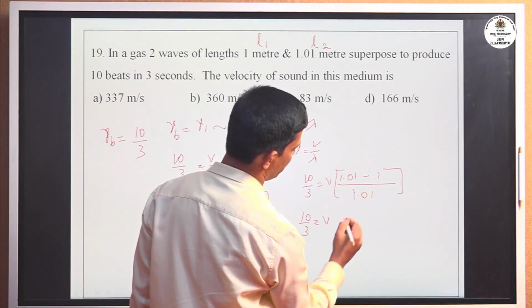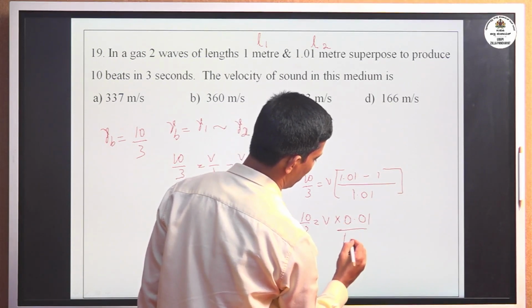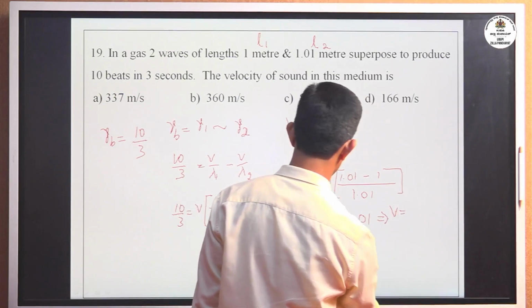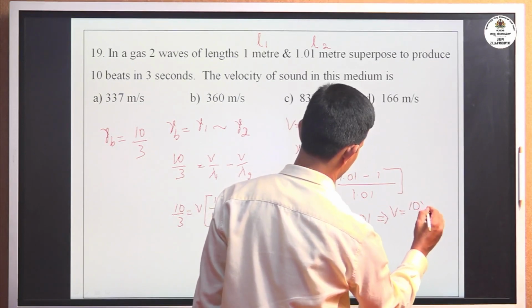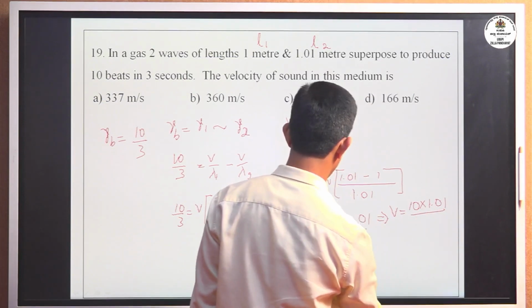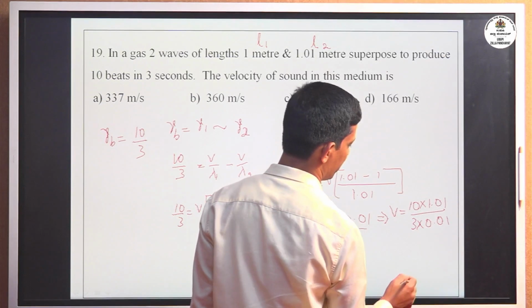So 10 by 3 equals v, and 1.01 minus 1 is 0.01, divided by 1.01. That implies v equals 10 into 1.01 divided by 3 into 0.01.